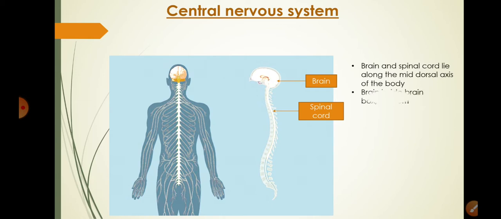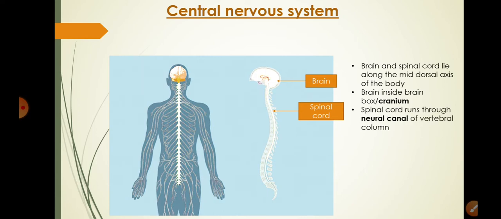Brain is located in the cranium inside brain box. These two, brain and spinal cord, form the mid-dorsal axis of body. Mid is middle, dorsal is towards the back, whereas spinal cord and brain are present towards the dorsal side.